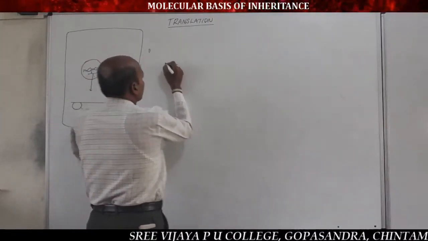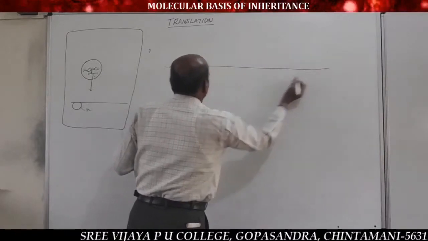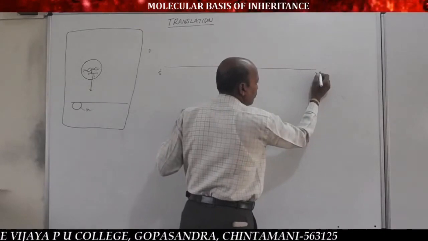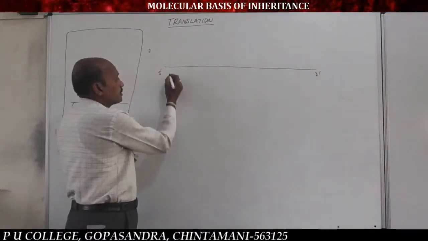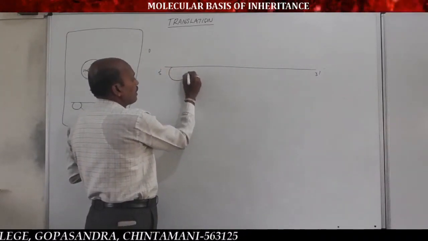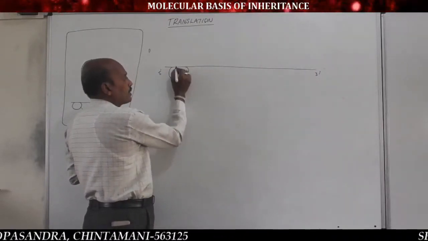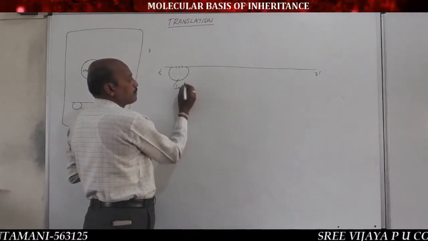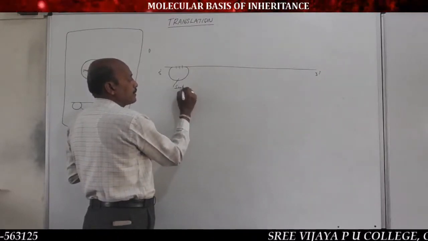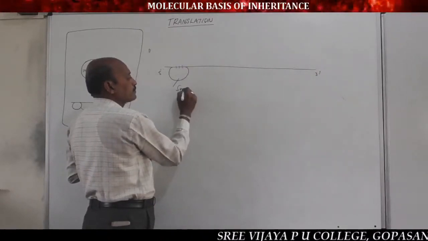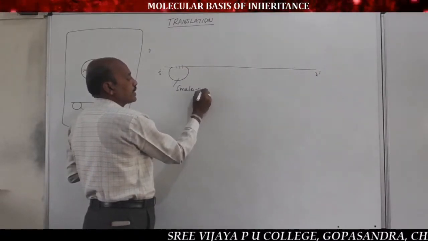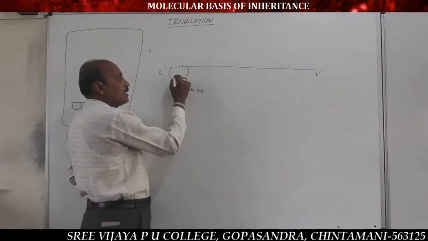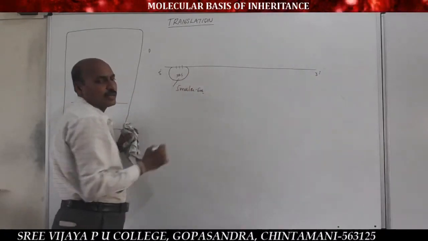Listen here. In this diagram, this is mRNA, with the 5' end and 3' end. In this mRNA, the mRNA already binds to the smaller subunit, that is 40S in the eukaryotic cell and 30S in the prokaryotic cell.